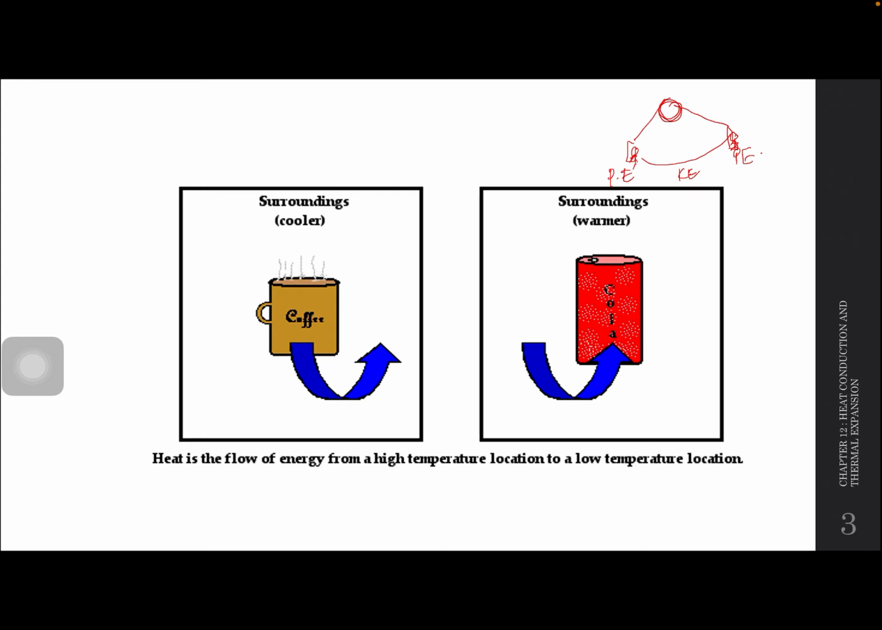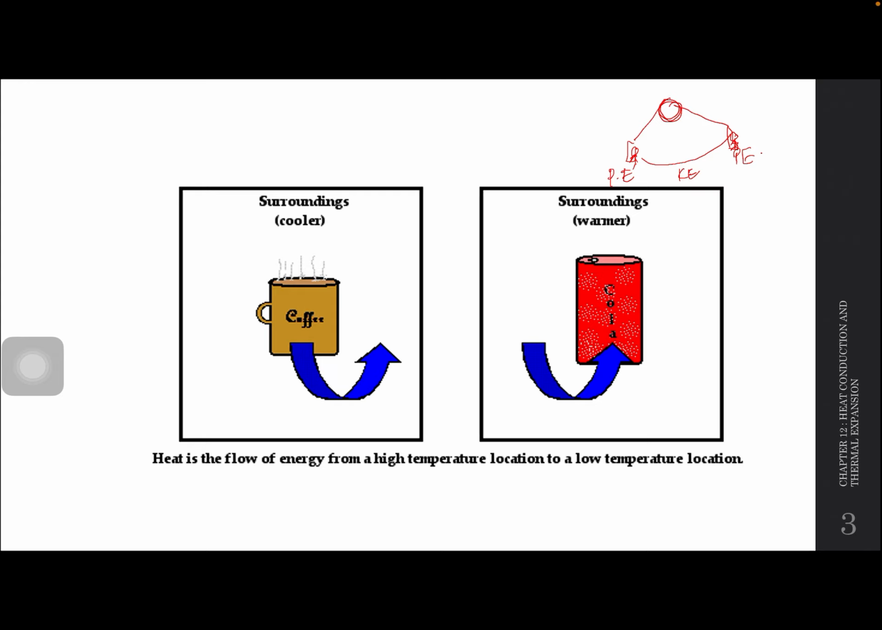Bila dia bergeser, ada frictional force. Frictional force tu is not a form of energy, but sebab ada frictional force tu, sometimes bila you main swing, dia ada bunyi. So ada sound energy, means that the energy is lost in terms of sound energy. And also sometimes benda tu rasa panas, because the energy also transfers into heat energy. Means that bila benda tu panas, the energy is transferred into heat energy. So heat is a form of energy lah.